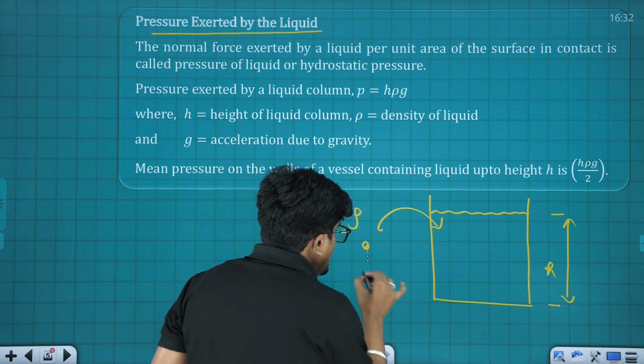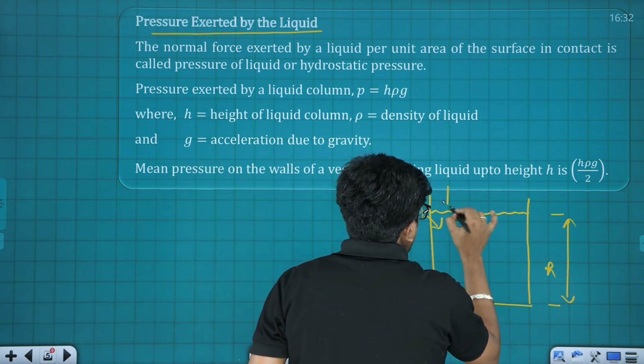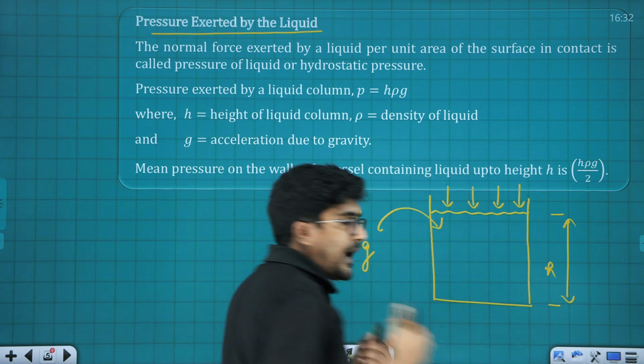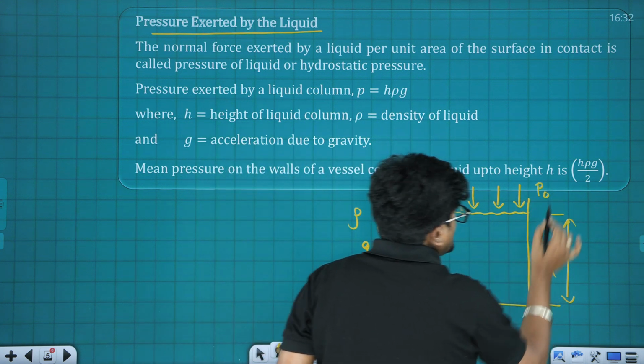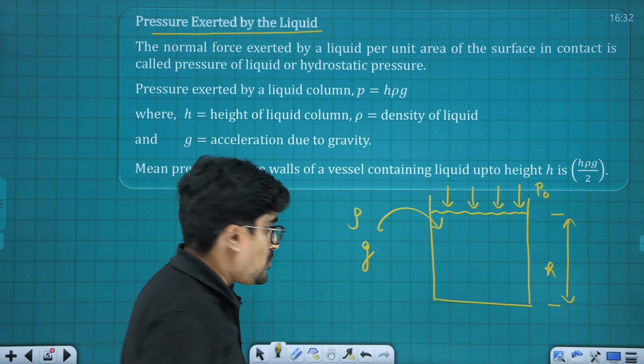Acceleration due to gravity is g. And since we are considering the presence of the atmosphere, let me consider the atmospheric pressure to be P0.